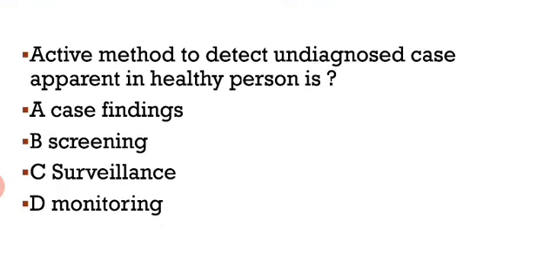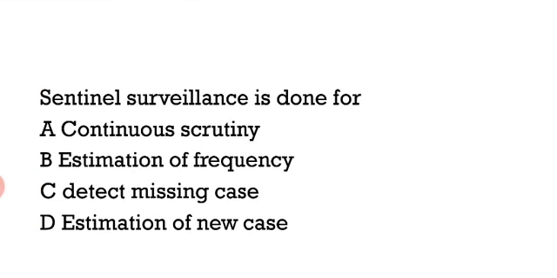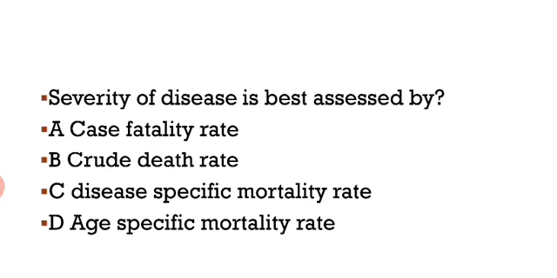Okay, next question, active method to detect the undiagnosed case apparent in a healthy person is. So here our right answer is screening. Through screening we have to detect the undiagnosed case in a healthy person. Okay, the next question, sentinel surveillance is done for. So here sentinel surveillance is done to identify the missing case, or we can say detect the missing case of that disease.